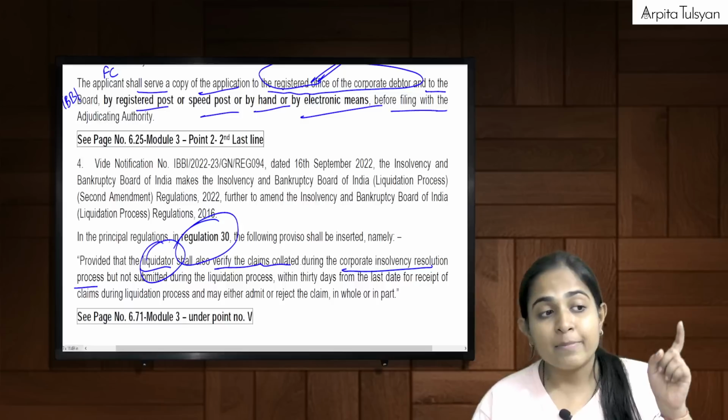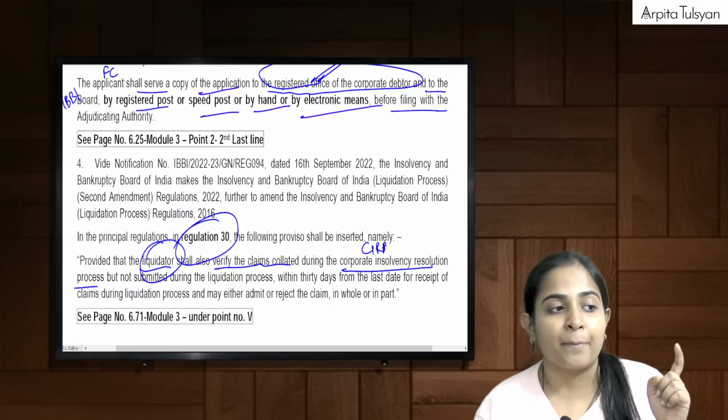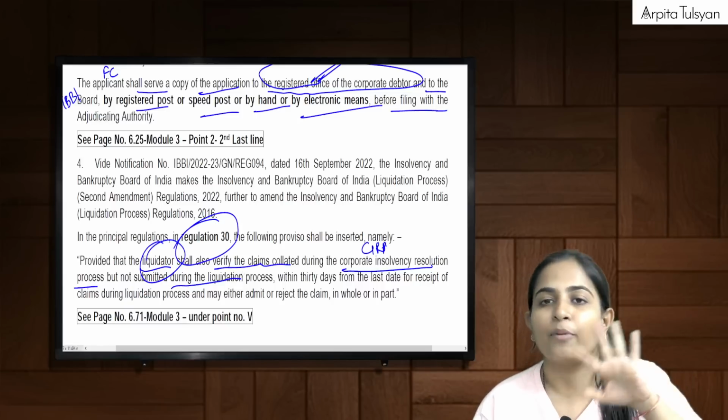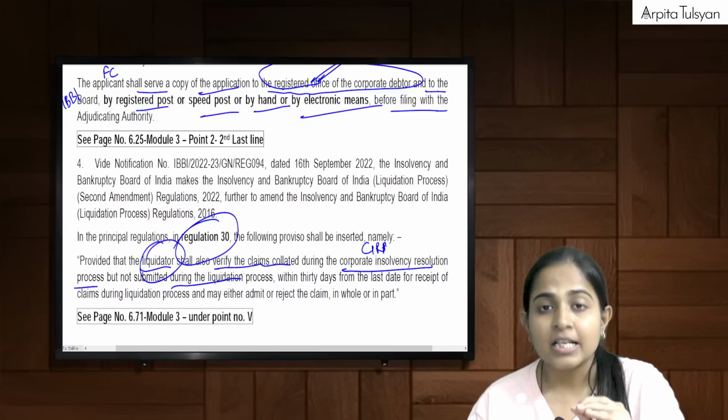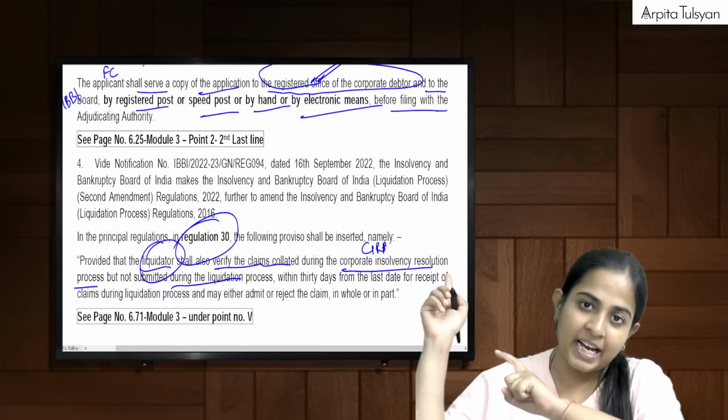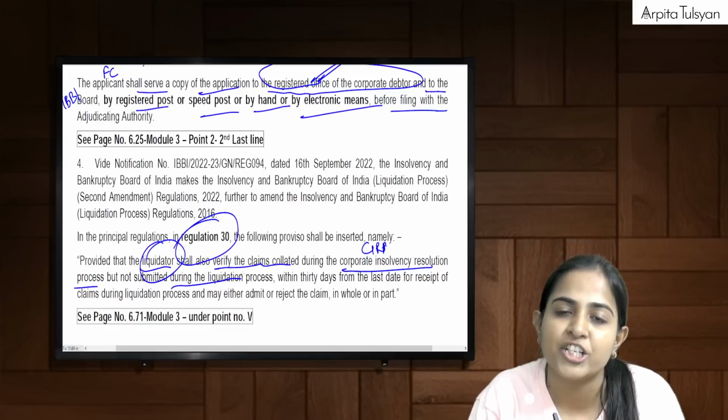The claims which were collated during CIRP but not submitted during the liquidation process. There were some creditors who had submitted the claims during CIRP but did not submit during the liquidation process.